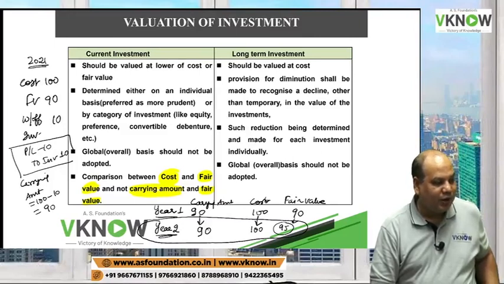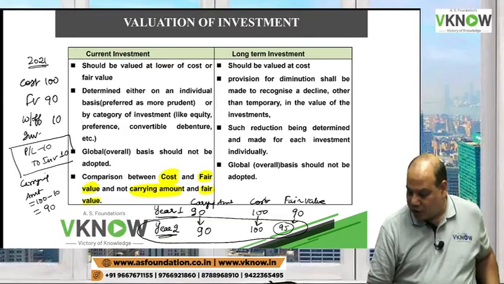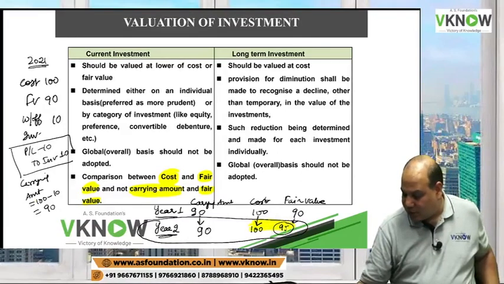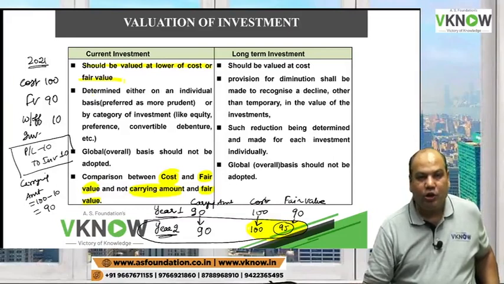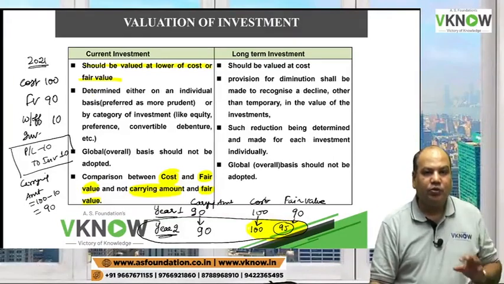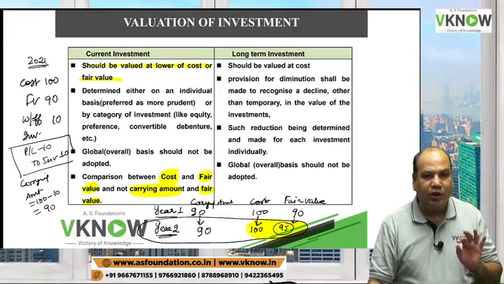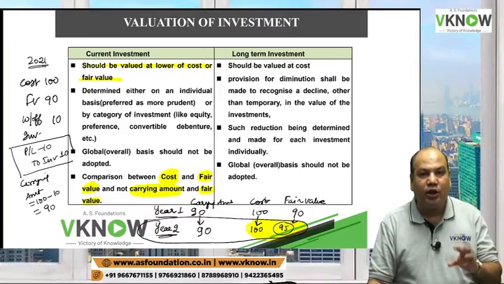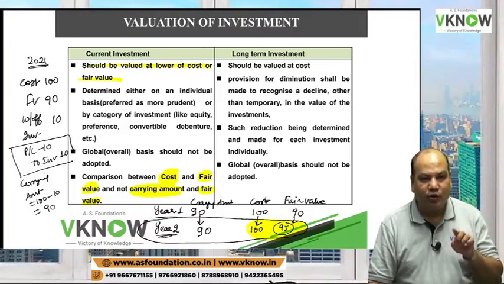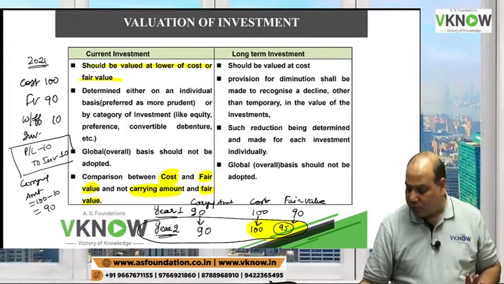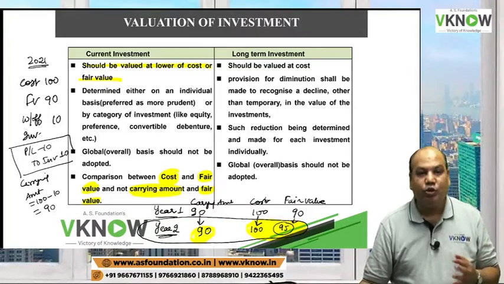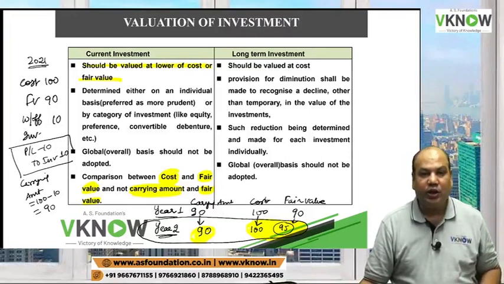Compare 100 with 95. One student is right. Sanket Jain is saying compare 100 with 95 and take whichever is lower. So the lower is 95, which means my investment will now be valued at 95. But my carrying amount is 90.